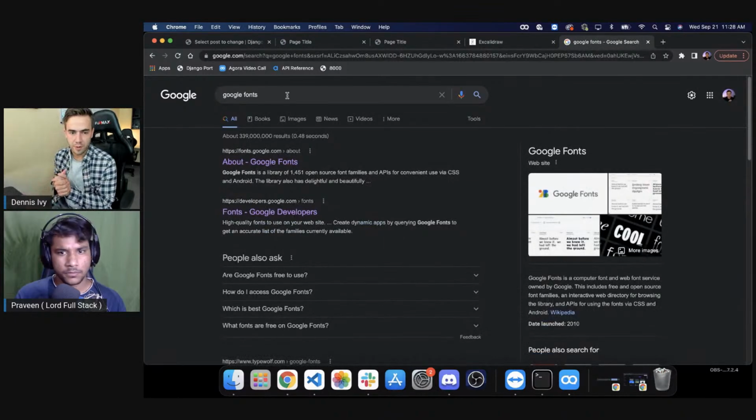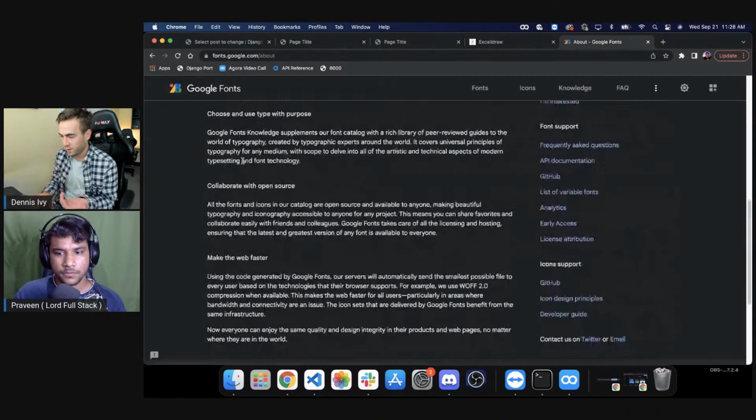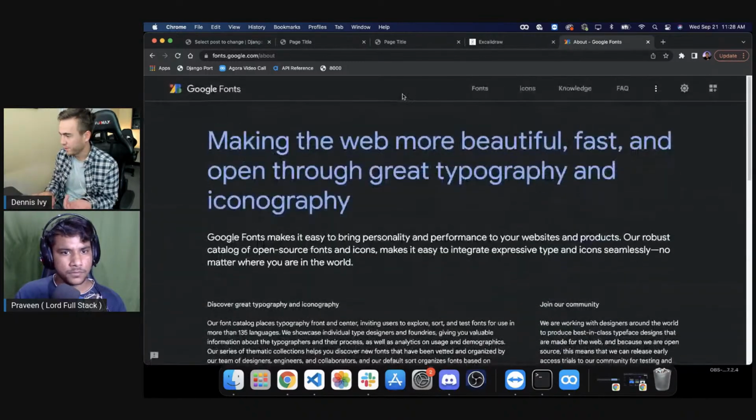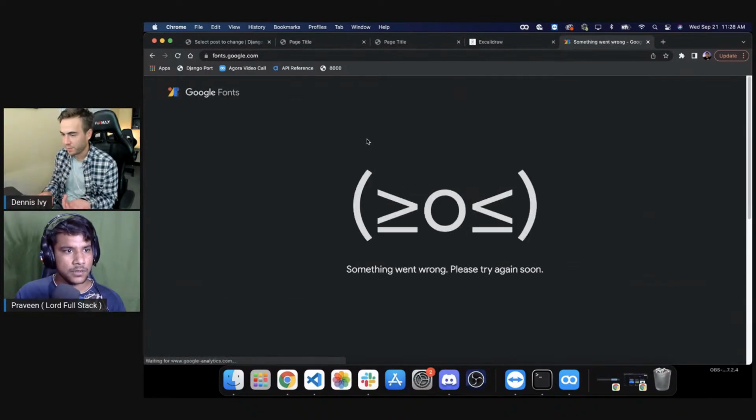Maybe Google Fonts has one. Do they really change up their website? I don't know how to find a font now. Oh, fonts. Okay. Fonts.google.com. Yeah, it's not working. Come on, man.